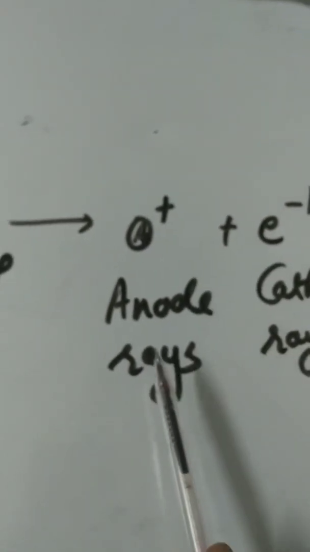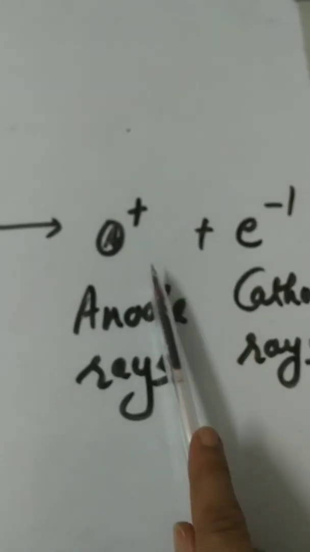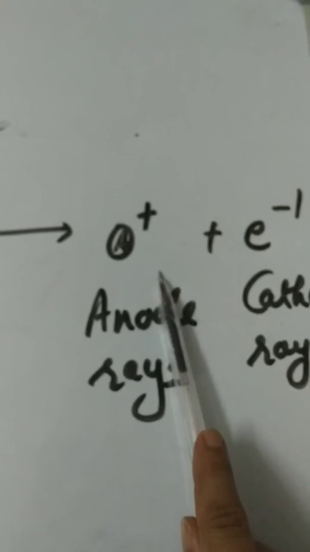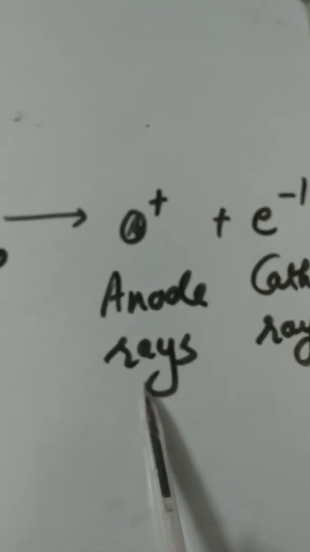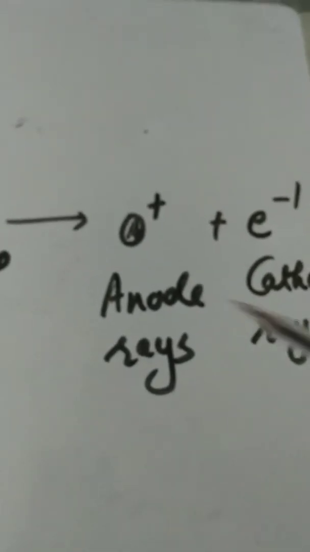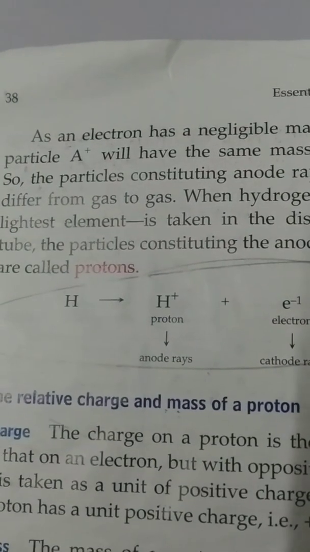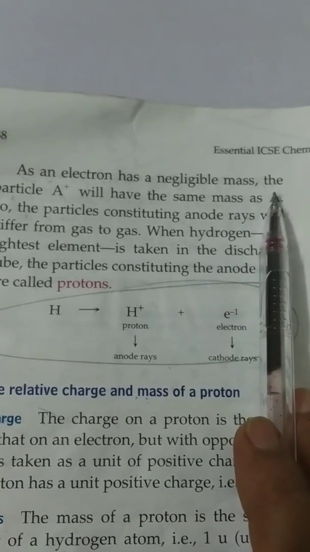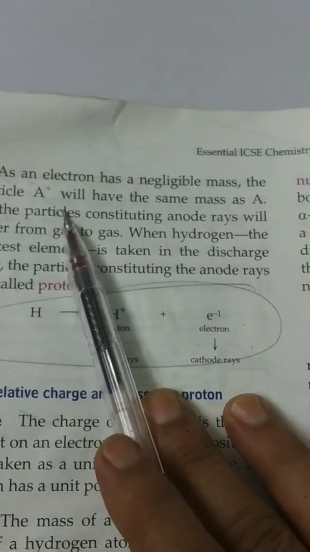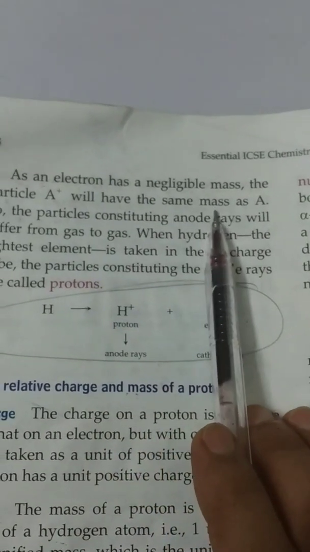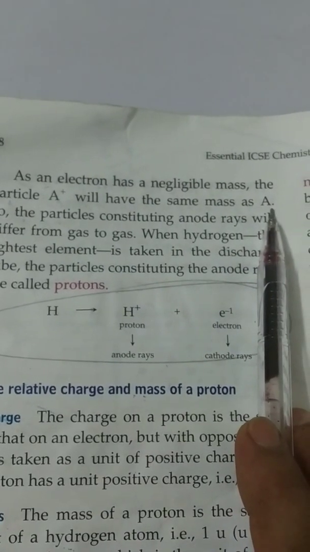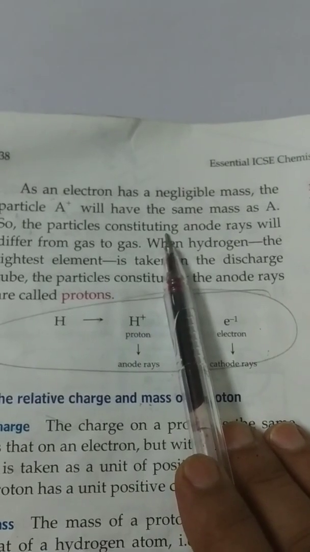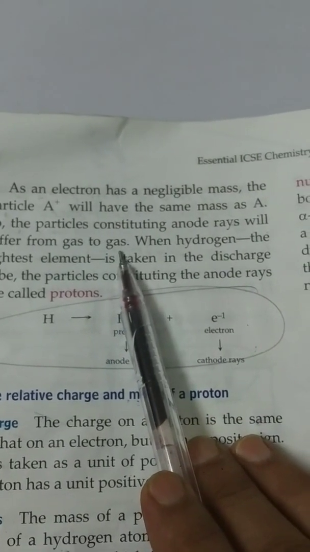We call them positively charged particles, and when these particles move in a stream, we call it anode rays, which have positive charge. We know electrons have negligible mass. The positive particle will have the same mass as the atom. So the particles constituting anode rays will differ from gas to gas.